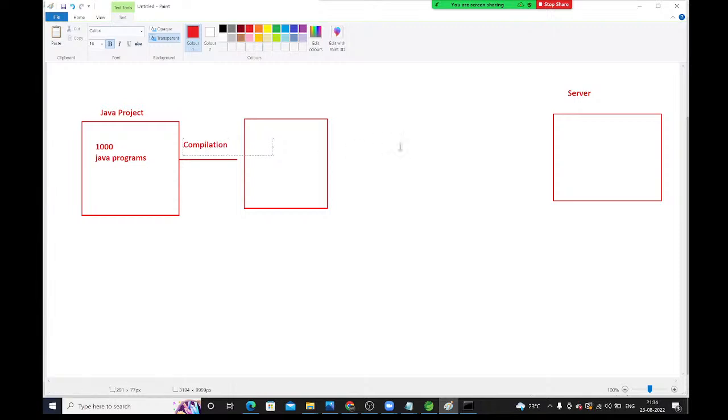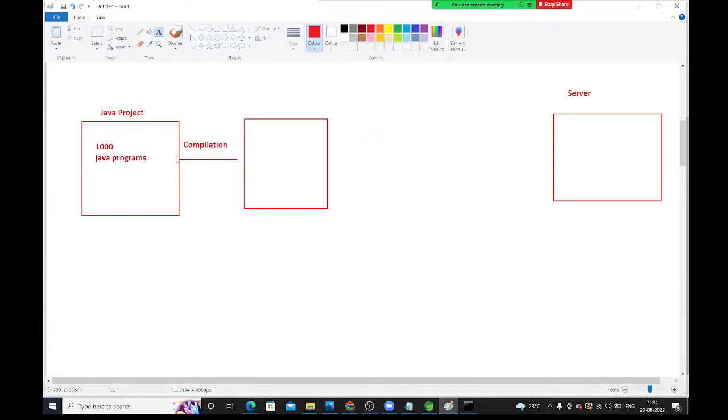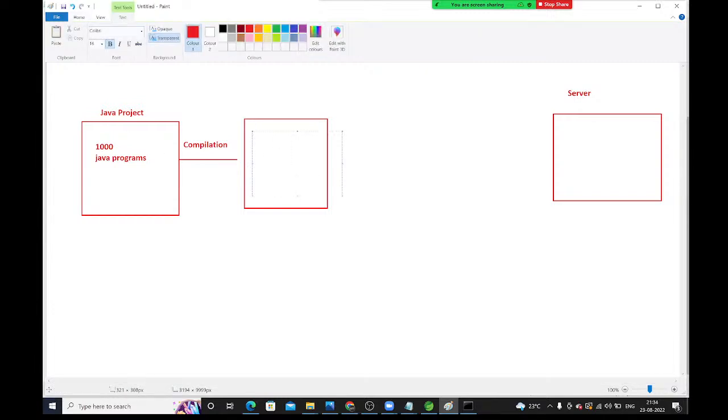Compilation. Here, we are compiling the program. And once you compile this Java project, what will happen? 1000 .class files will be created. See guys, a total of 1000 Java files are available. Whenever you compile this, 1000 .class files will be generated.